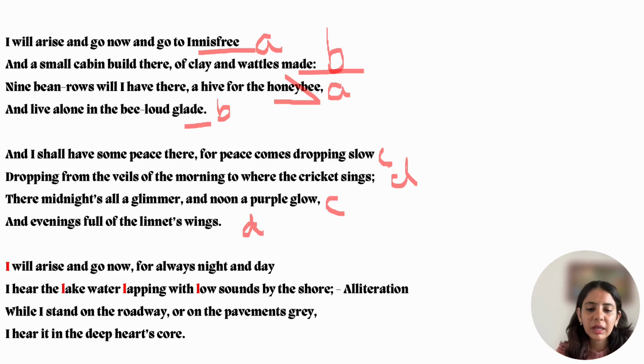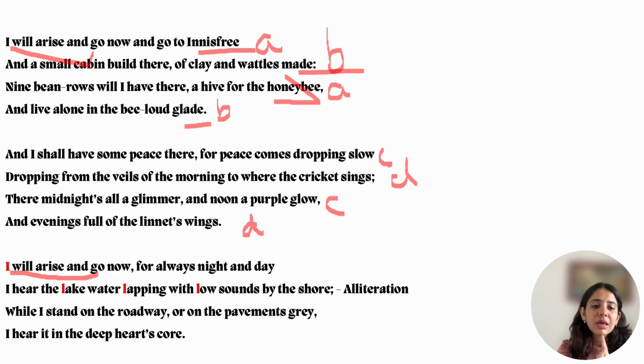Now let us look at the other devices of the poem. That is the first line, "I will arise and go now." That is something which is talking about refrain. That is refrain, because the line is repeated here. Now what do you mean by refrain? Usually it gets repeated at the conclusion of the paragraph or the stanza. Back to back, the line gets repeated, and here you see the refrain is used over here and here.